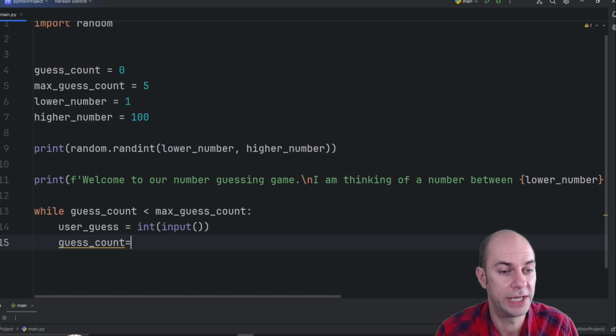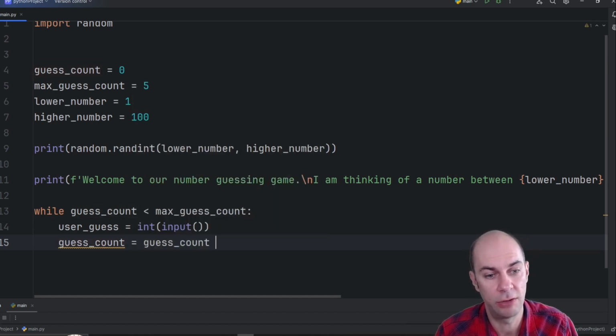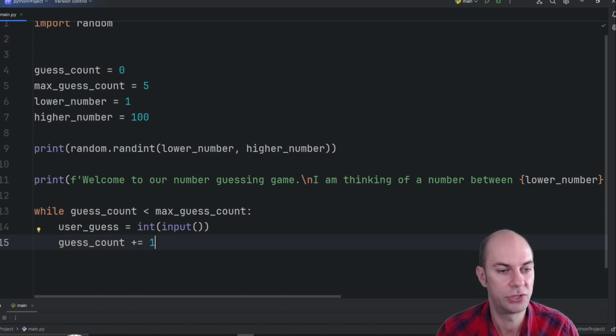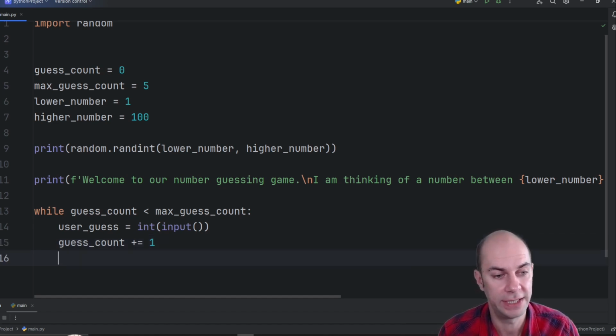So I will say guess count equals guess count plus 1. So I'm increasing it by 1. But remember, we already covered this. We don't want to repeat the word guess count twice. So what we could say is plus equals 1. And so that's going to take care of increasing the guess count.